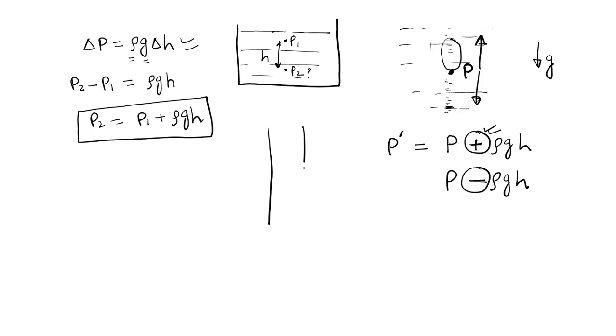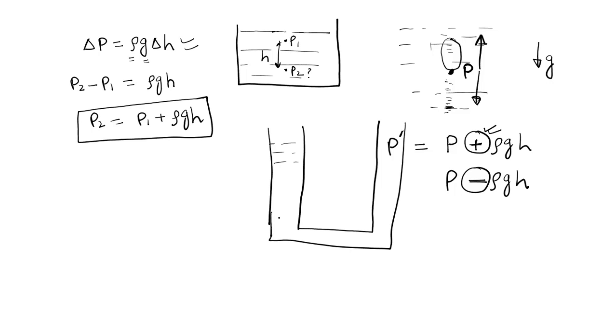In any column, whether it is a pipe or bucket or anywhere, let's suppose these are two columns, a U-tube, and I have a pressure P here. I want to find out the pressure here. I'm moving downward, so it should be P plus whatever this height is, 20 centimeter or whatever, multiplied by density and acceleration due to gravity.